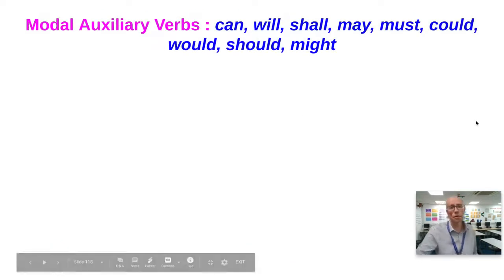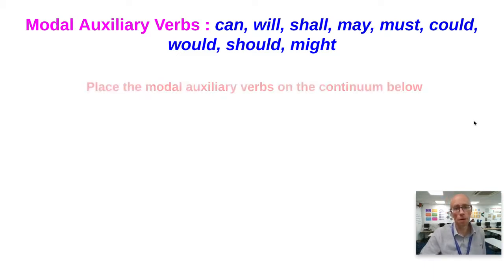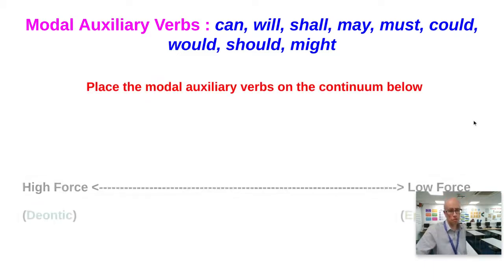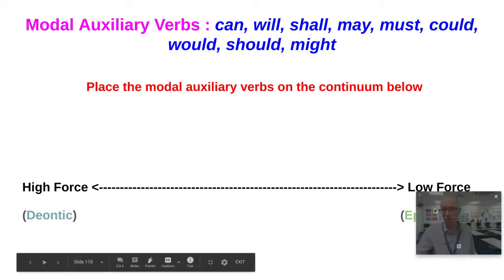Okay, now there's two words that we can use when we're talking about modal auxiliary verbs, because some of them are very forceful, high force, and some of them are lesser in force. I'm trying to lessen the size of my head here, but I'm not being very successful.